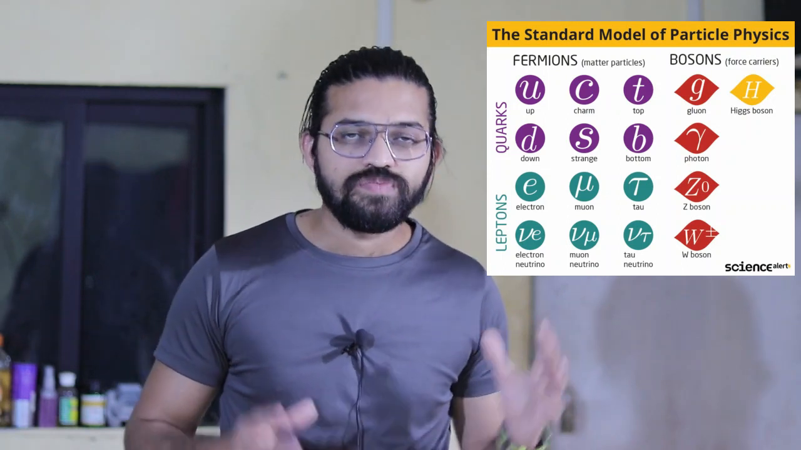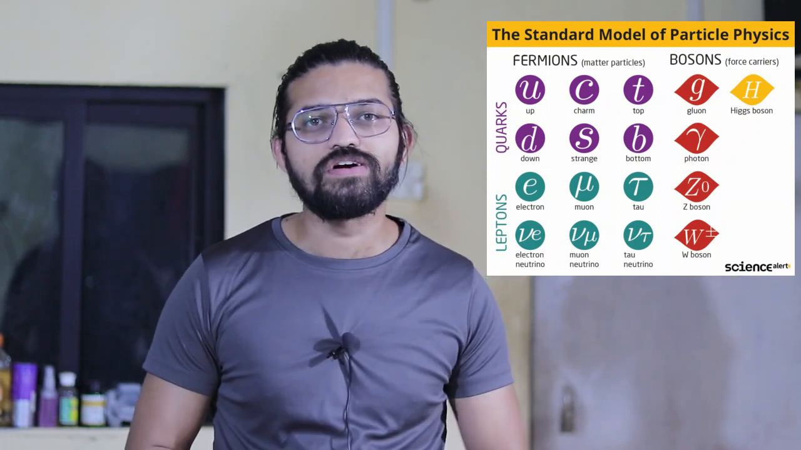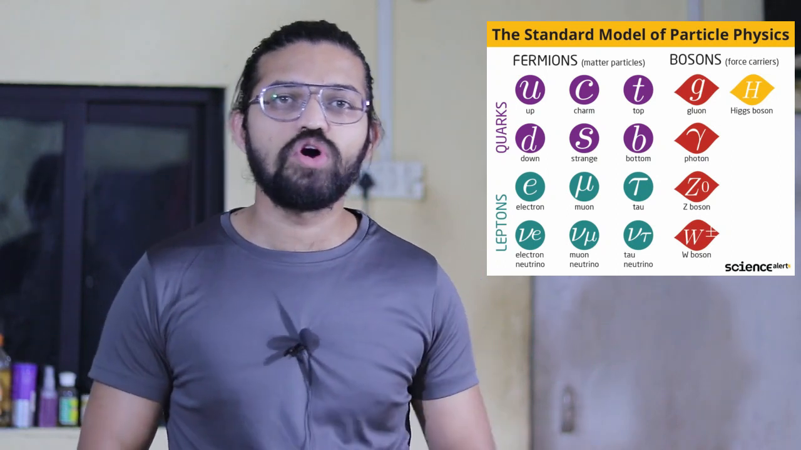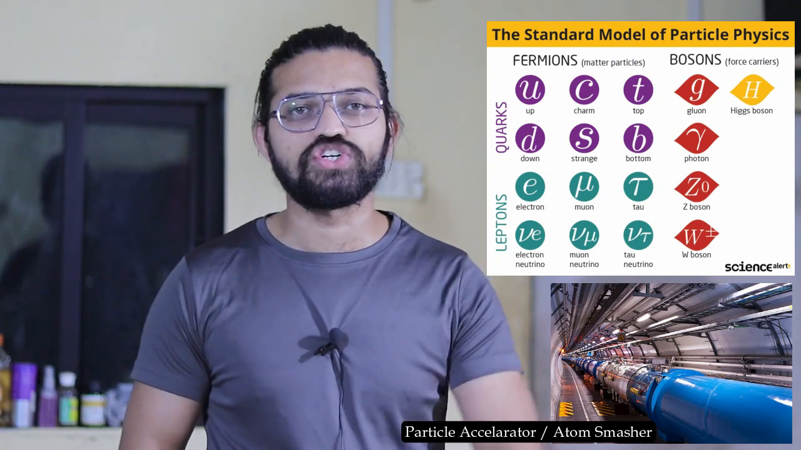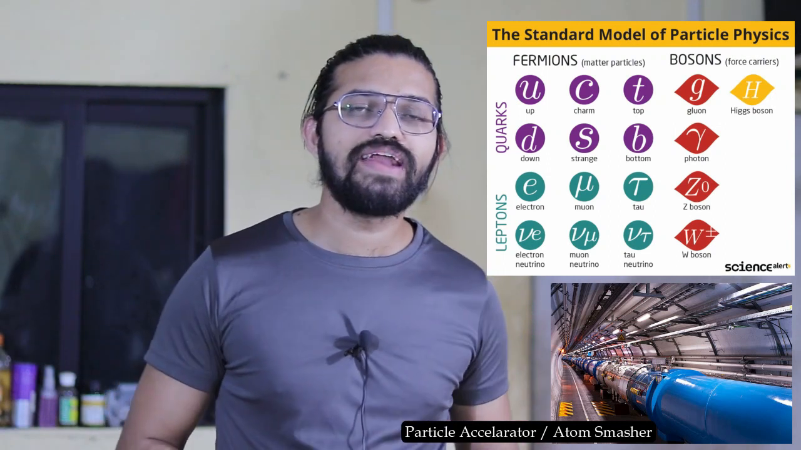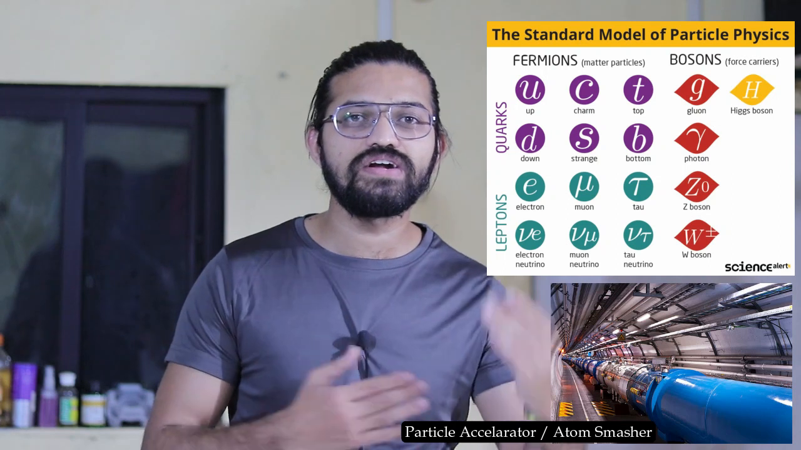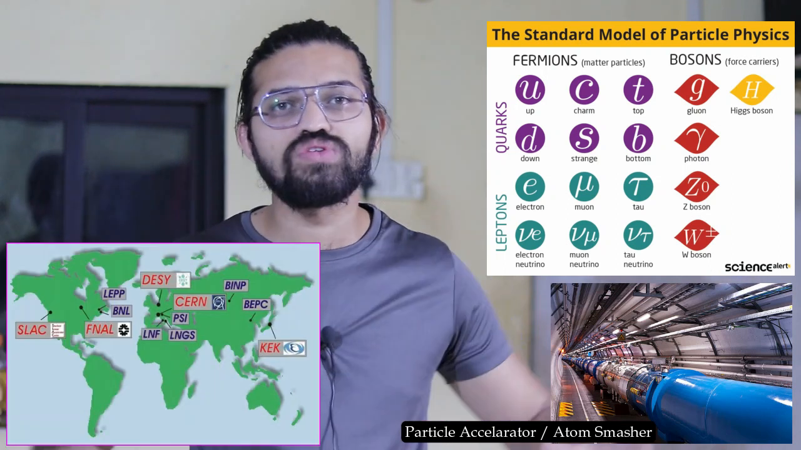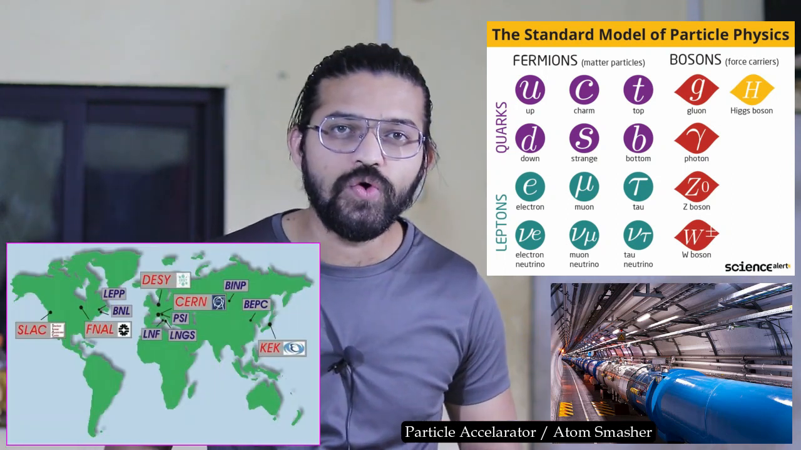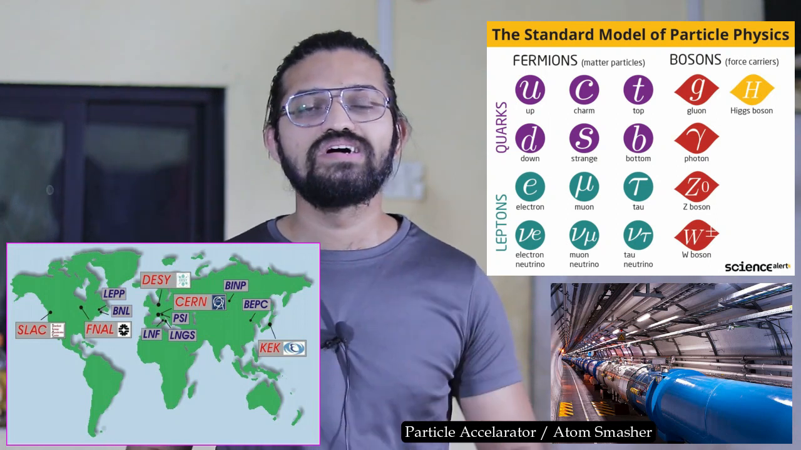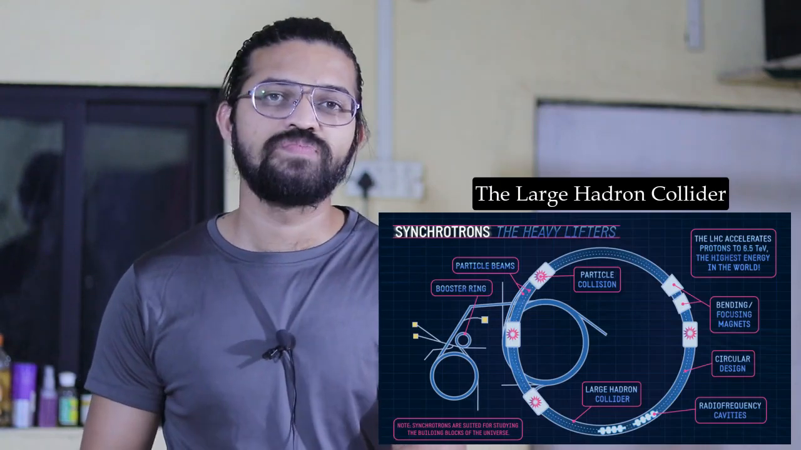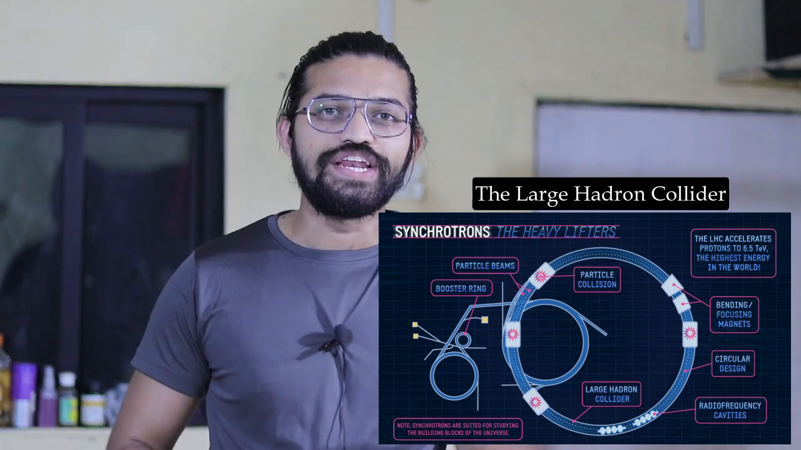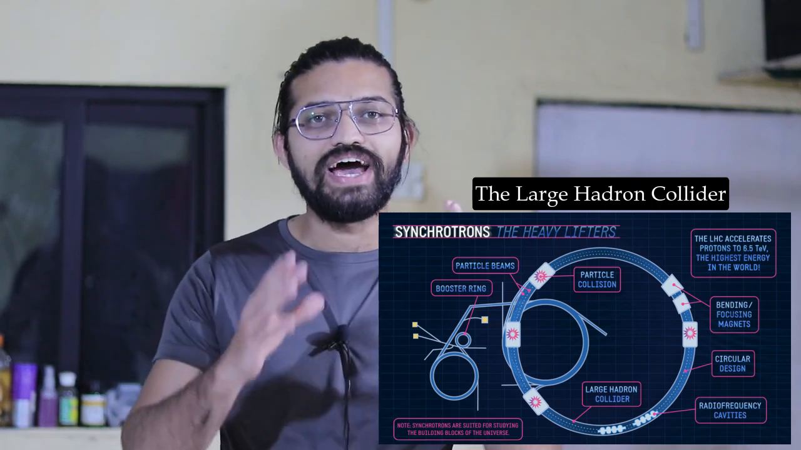So guys, all of these elementary particles were discovered because of the particle accelerator, or we can call it an atom smasher. There are different particle accelerators all around the world, and in this video we are going to learn about the biggest particle smasher in the world, that is nothing but the LHC, the Large Hadron Collider. So guys, in today's video we are going to learn about the LHC.